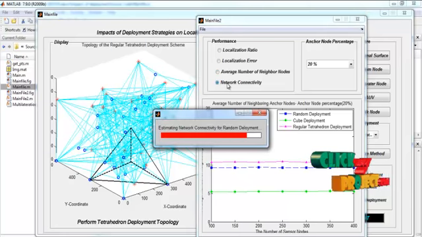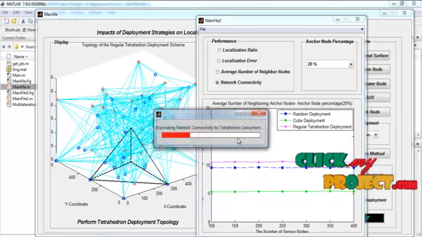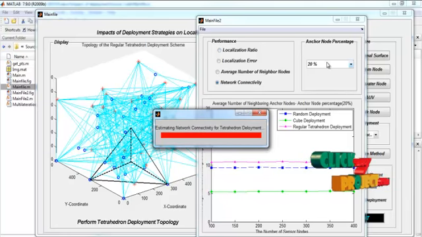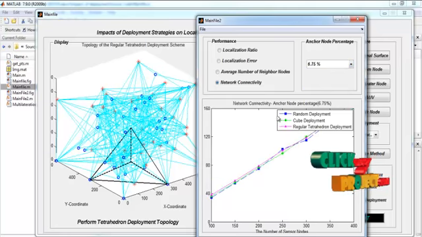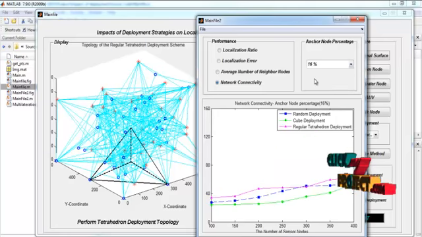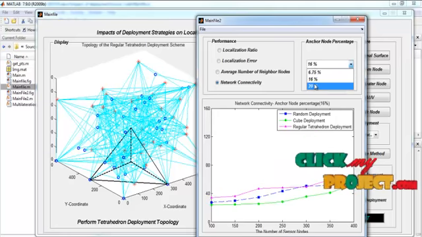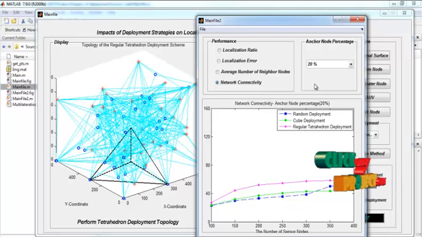Selecting the network connectivity, we estimate network connectivity for random deployment, for cube deployment, and for tetrahedron deployment. For 6.75% anchor node percentage, we get the network connectivity graph, and also for 16% we get the network connectivity graph, also for 20% we get the network connectivity graph. Finally we derive that the tetrahedron deployment scheme outperforms both random deployment and cube deployment based on the multilateration method. Thank you.